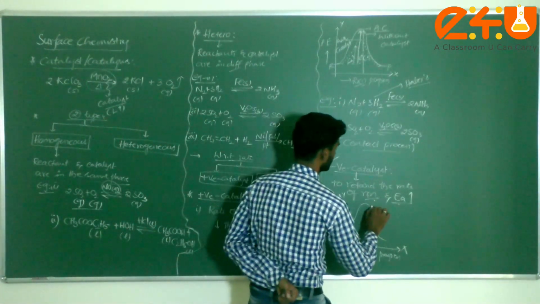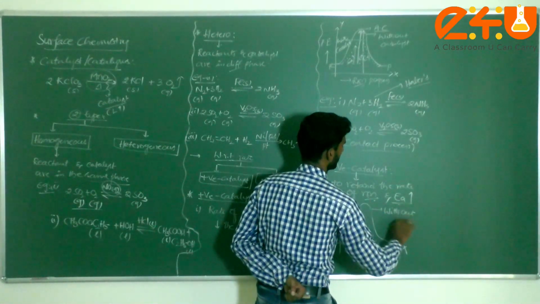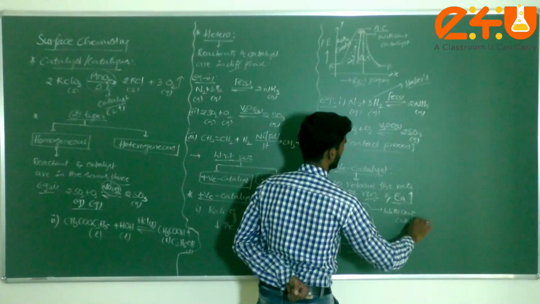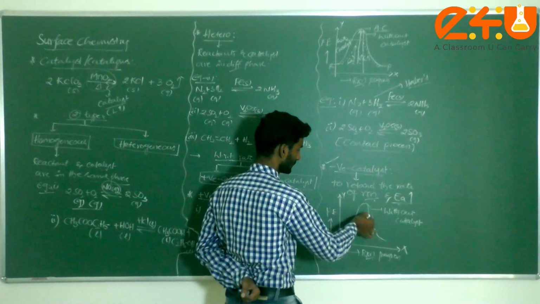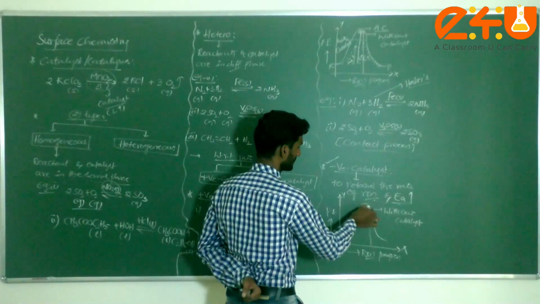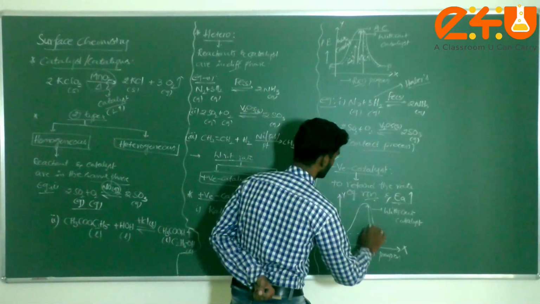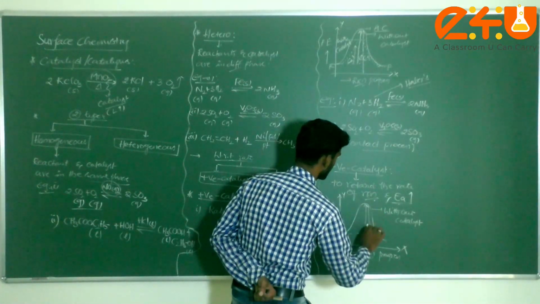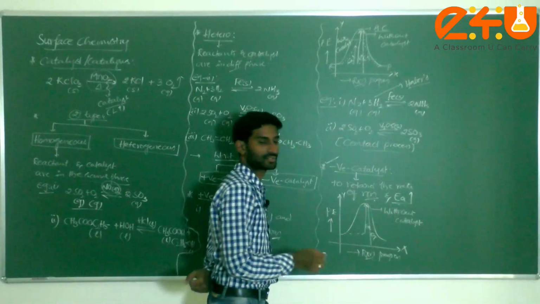This is without catalyst. Now this is the threshold energy, and from here to here is known as activation energy.